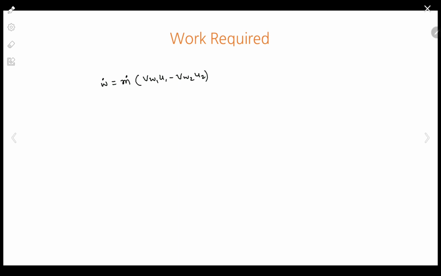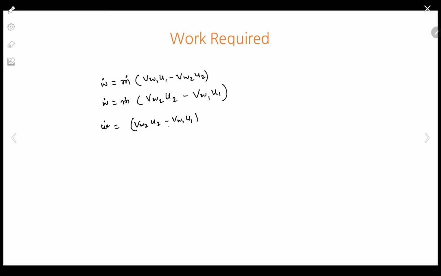Since this is a power consuming machine, so in place of... I devoted one lecture just to show you why we take change in momentum as Vw1 u1 minus Vw2 u2, that is initial minus final in case of turbine and final minus initial in case of power consuming, correct? So since this is a power consuming compressor, we can write work done per unit second as Vw2 u2 minus Vw1 u1, correct? So this is it. So specific work, that is work done per unit mass, is nothing but again Vw2 u2 minus Vw1 u1.